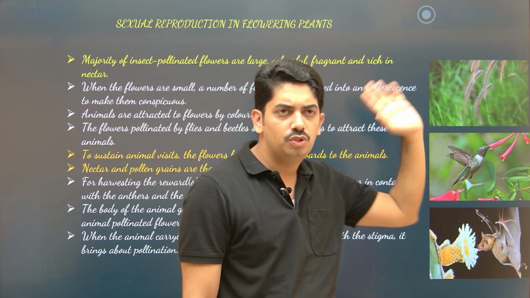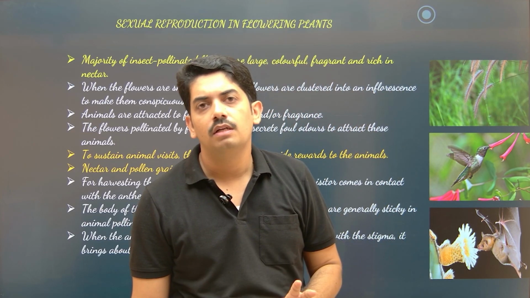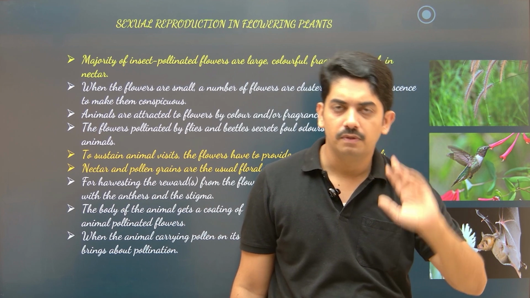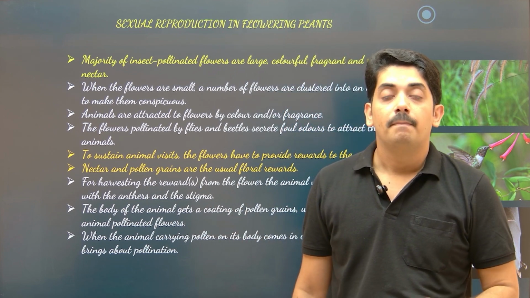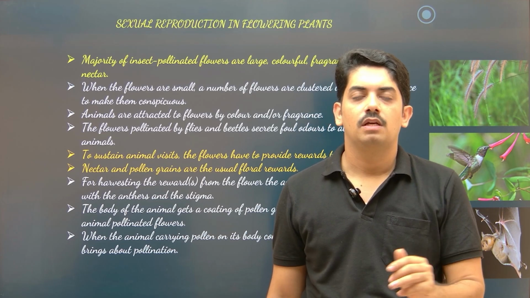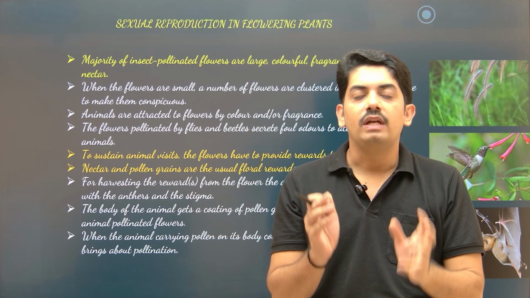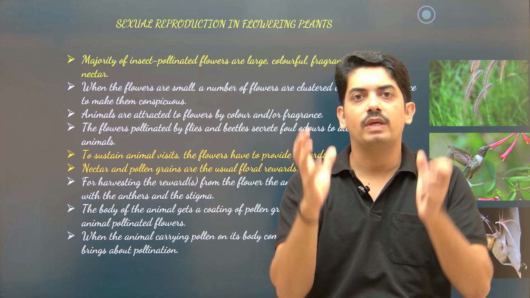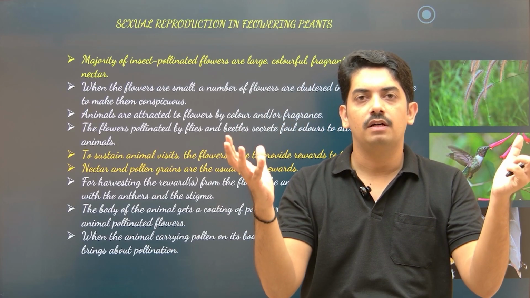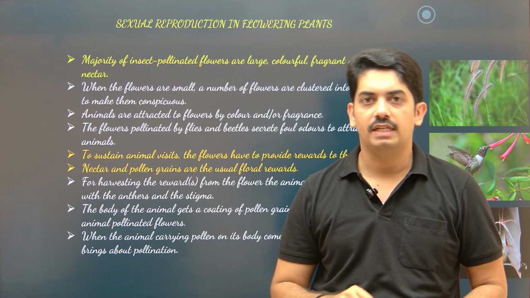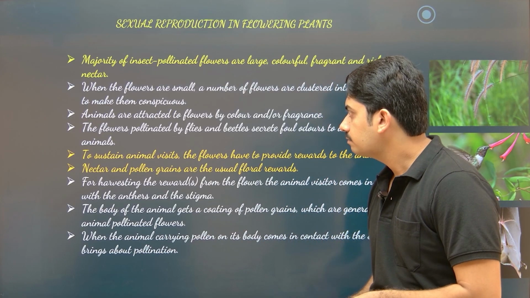But such plants usually do not depend on insects for pollination. In grass it is mainly because of wind. But there are some plants that produce small flowers clustered only to attract insects. When small flowers are together, it looks like a large flower and they can attract insects easily, and cross pollination takes place with the help of insects.